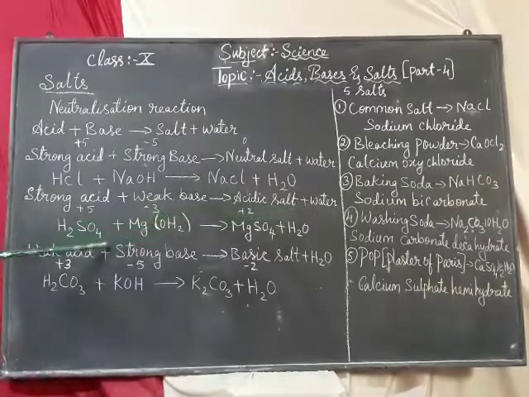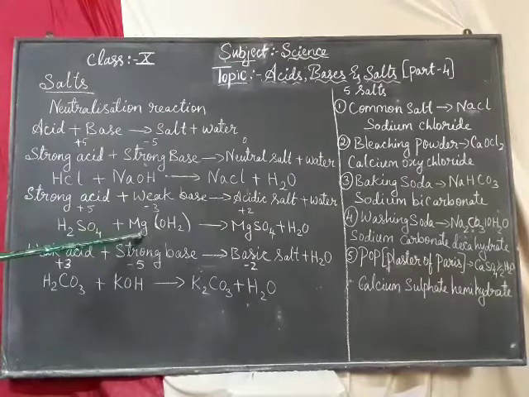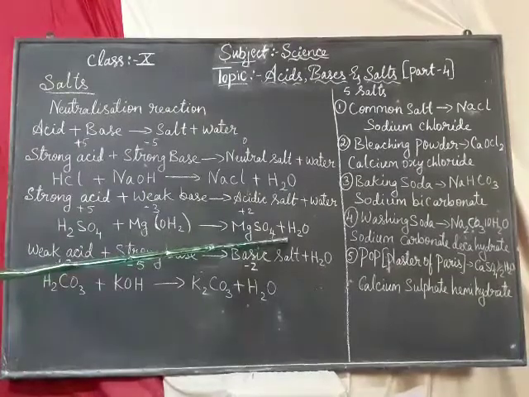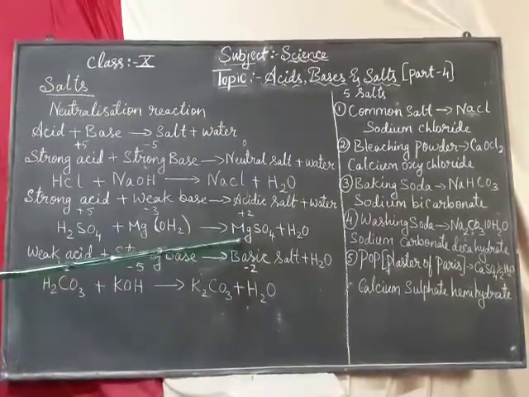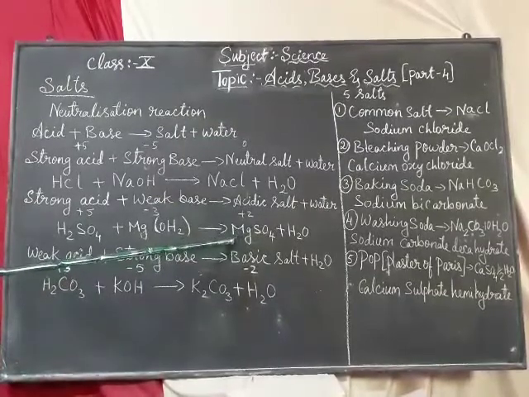What is the example here? H2SO4 plus magnesium hydroxide, Mg(OH)2. Once it reacts, it gives rise to magnesium sulfate plus water. Magnesium sulfate is a salt that is acidic in nature.